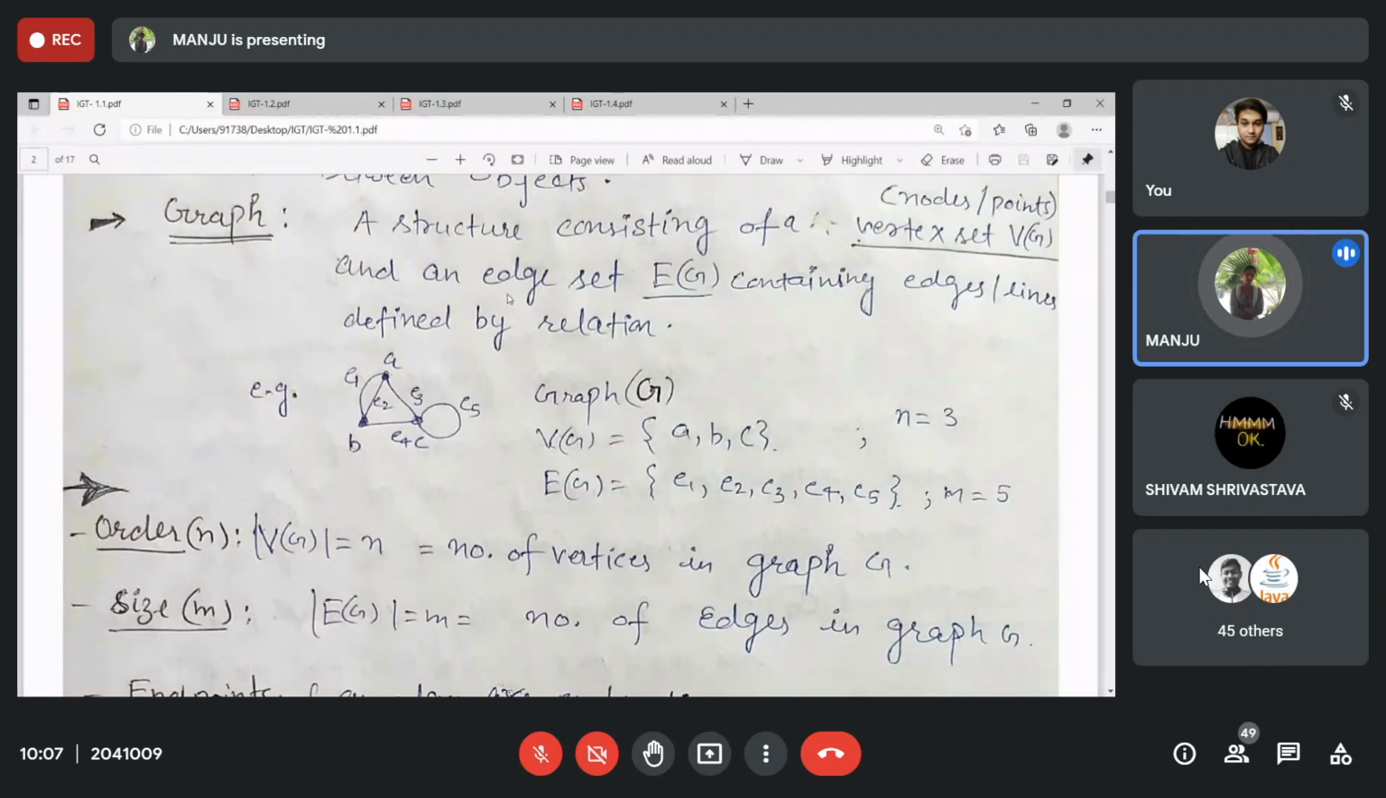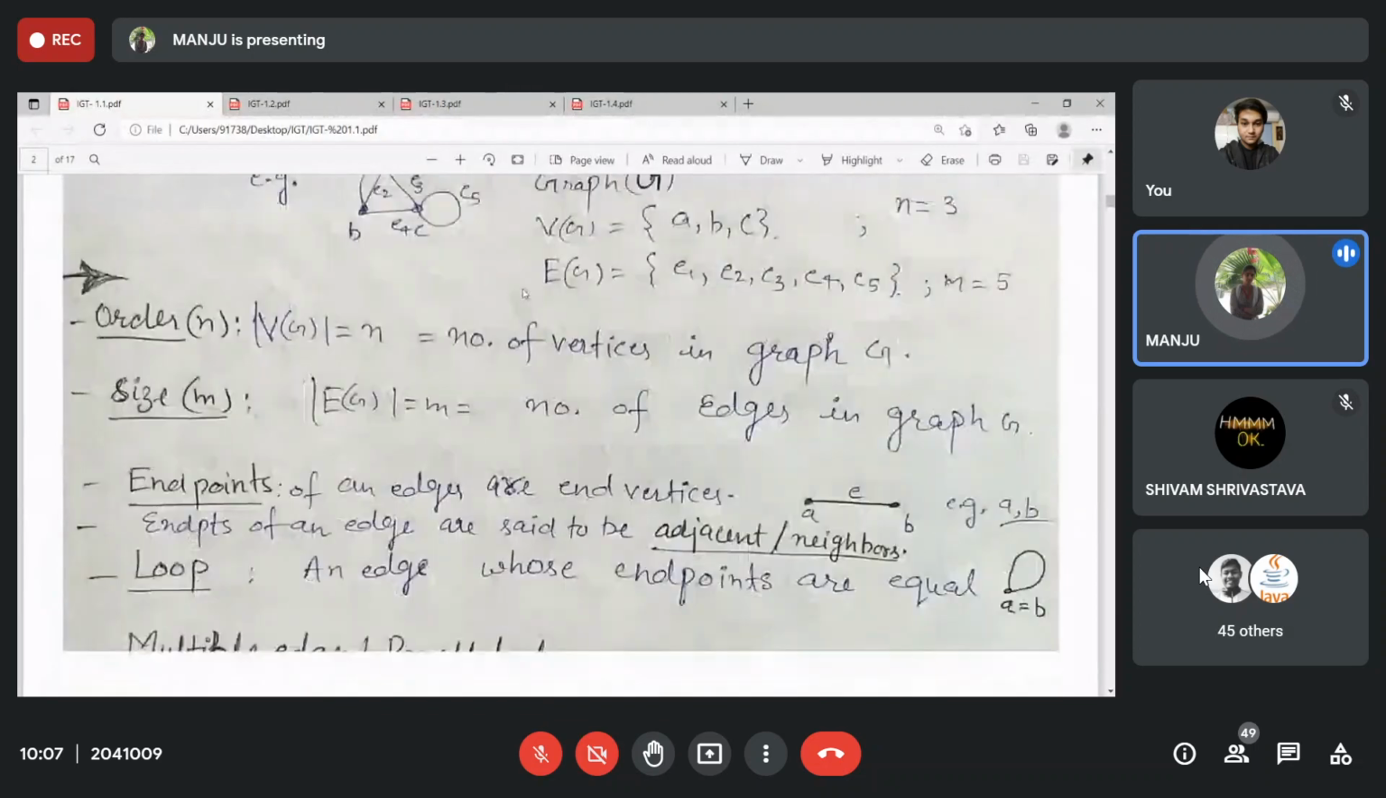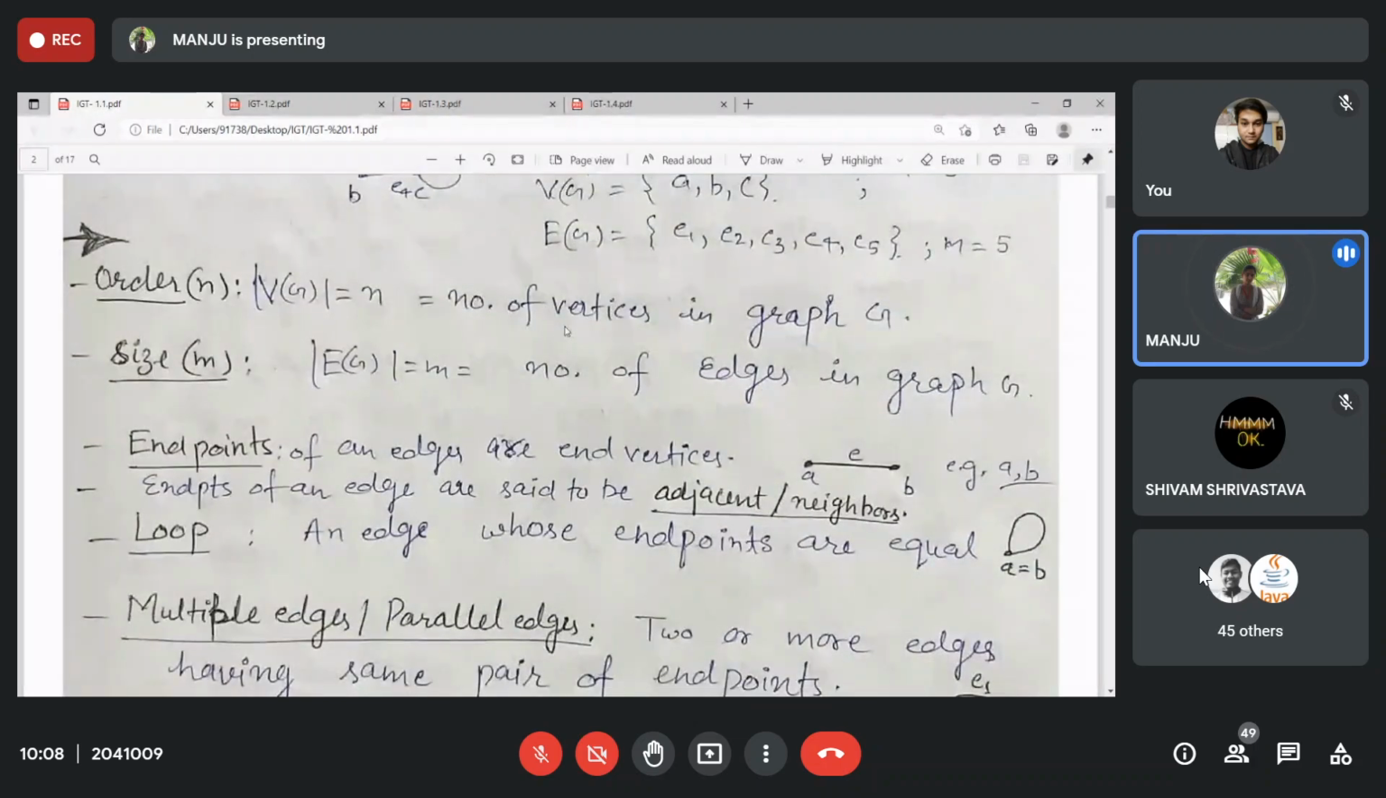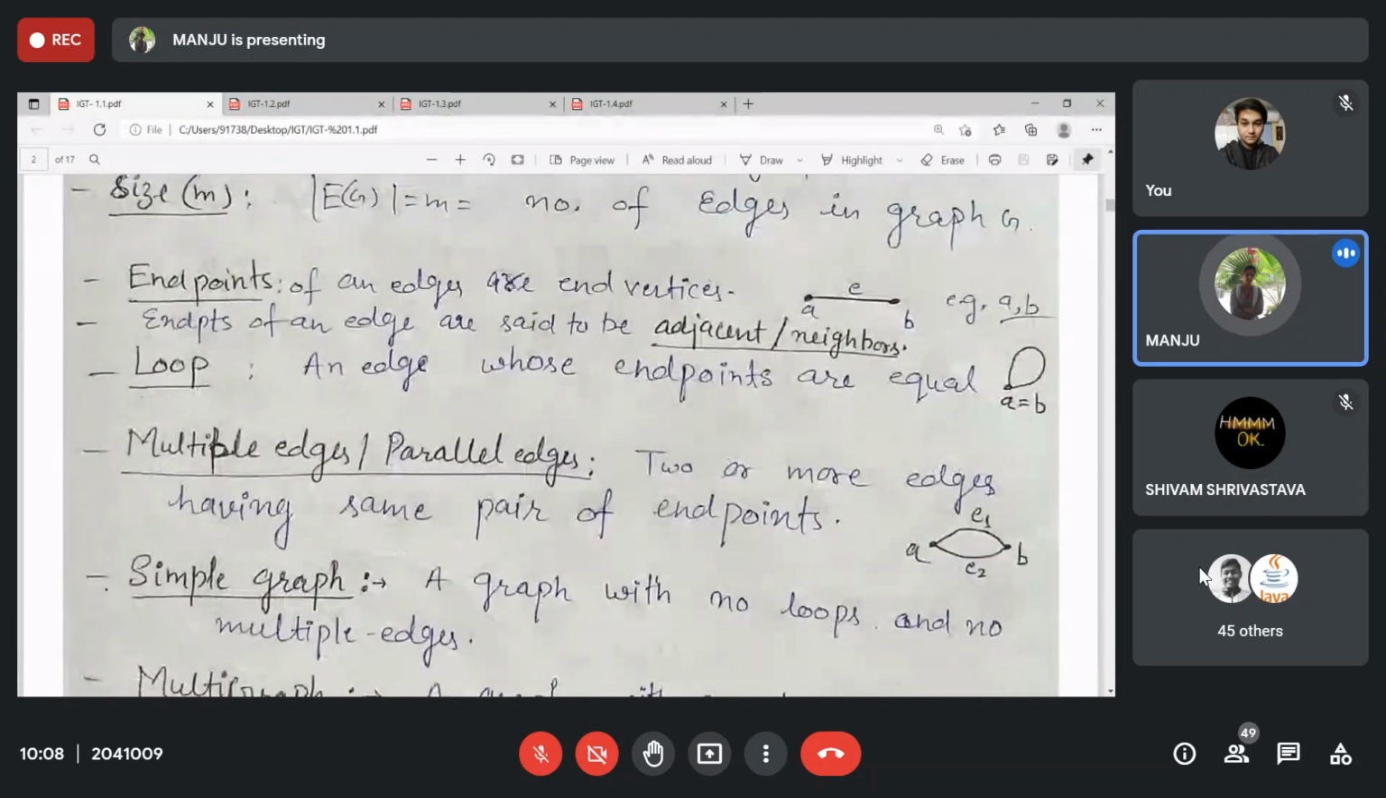So here we discussed some basic definitions about graphs. A graph is a discrete structure that contains vertices and edges, and these edges come from the relation defined on the vertex set. So basically, it is a vertex set and a relation. Then order is the number of vertices, size is the number of edges, endpoint you already know, loop has the same endpoint, multiple edges have the same pair of endpoints.